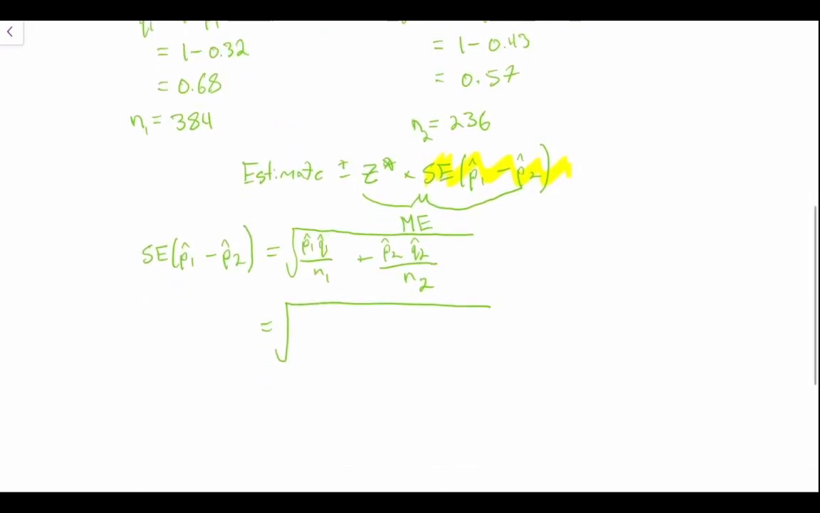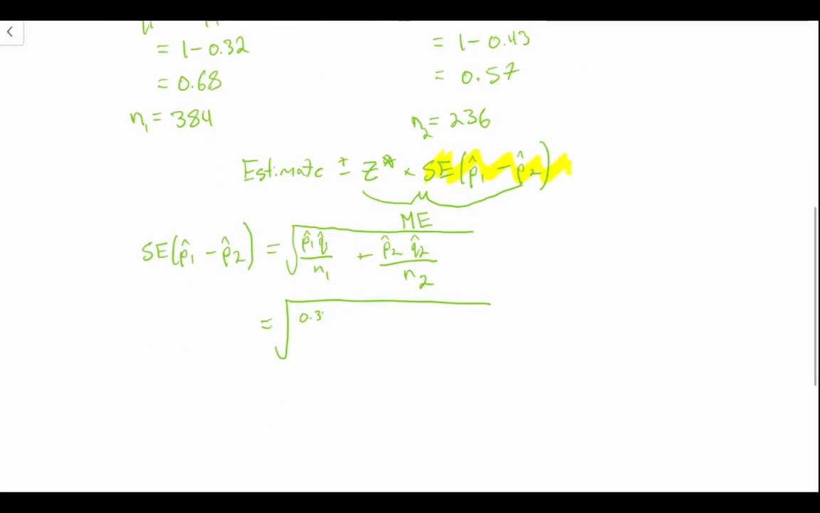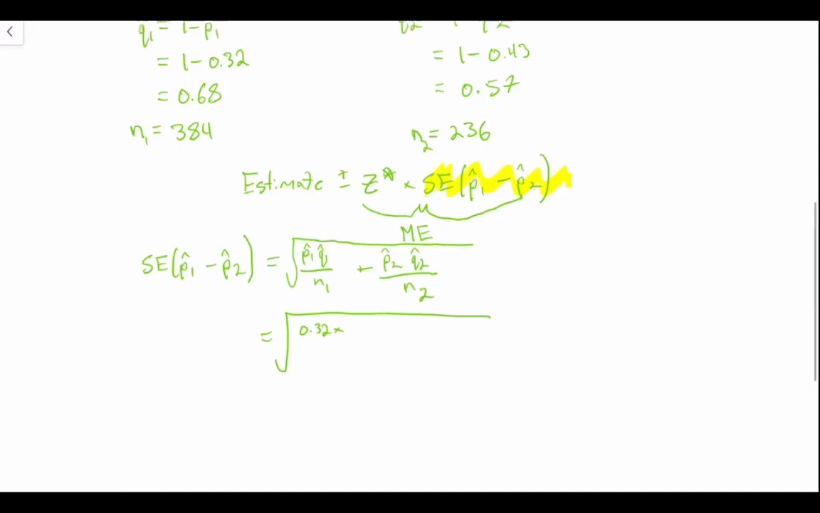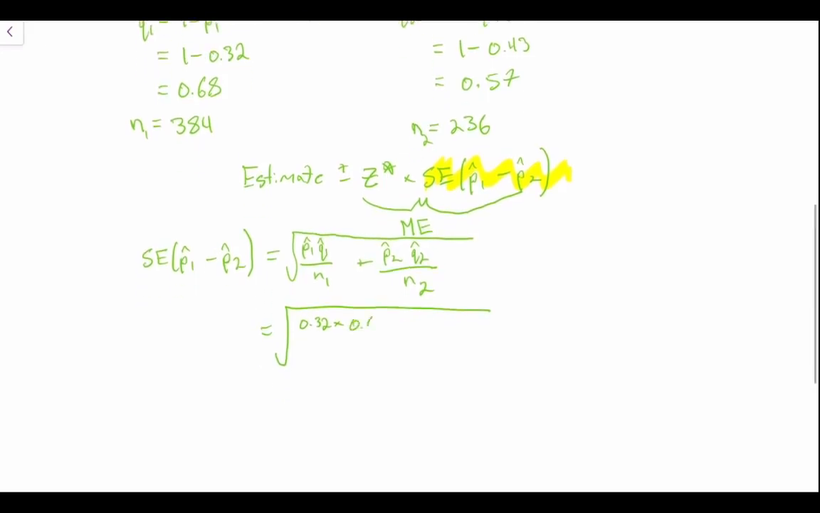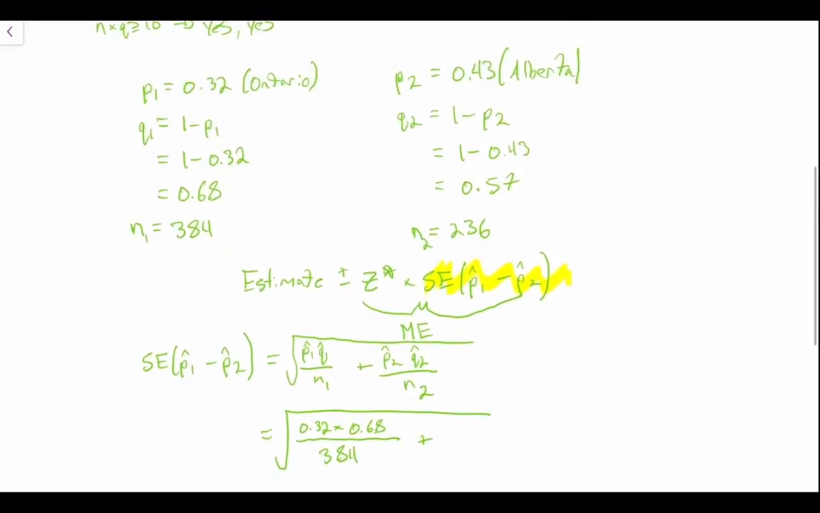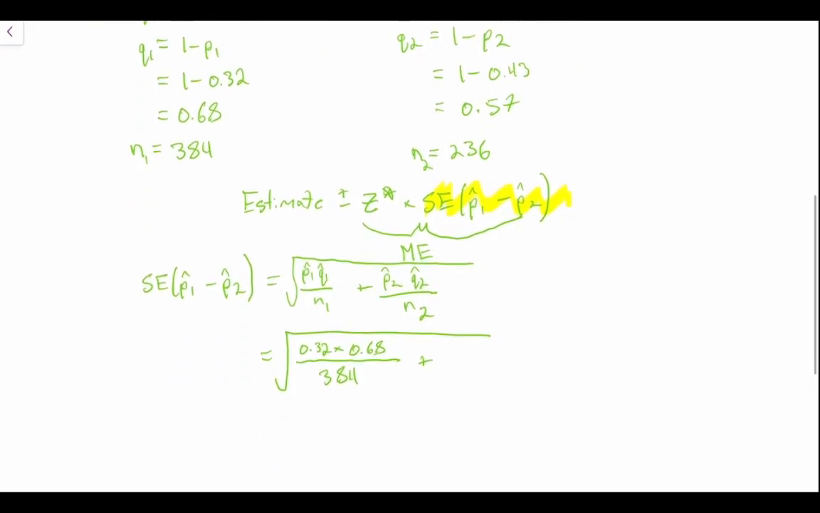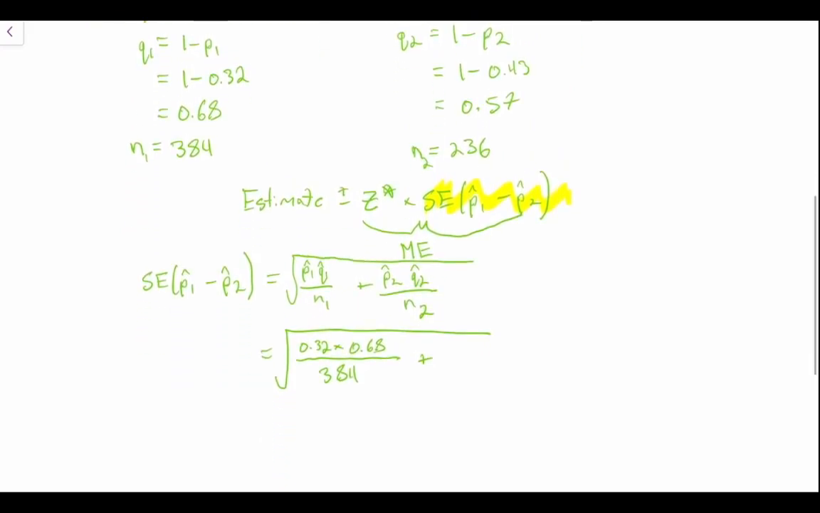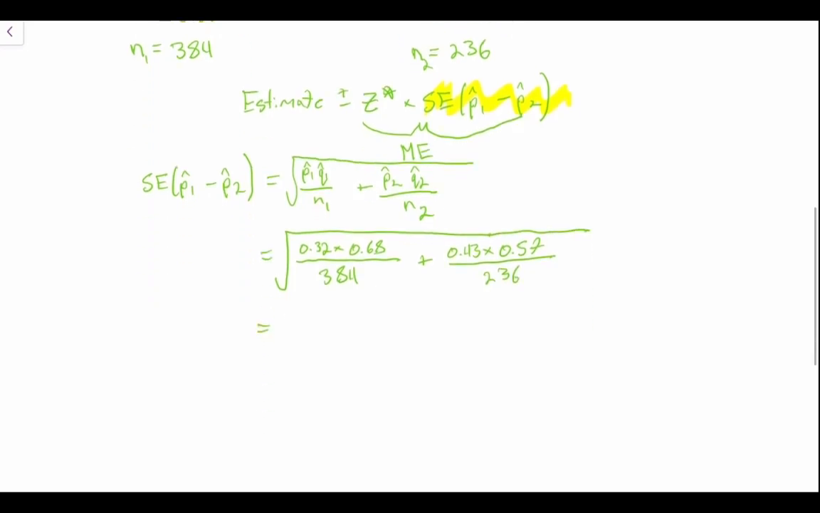Well, P1 hat was equal to 0.32, so 0.32 times Q1 hat, which we said was 0.68, divided by our N1, which we said was 384, plus our P2, so P hat 2, so 0.43 times 0.57 divided by 236. So this will become our standard error.